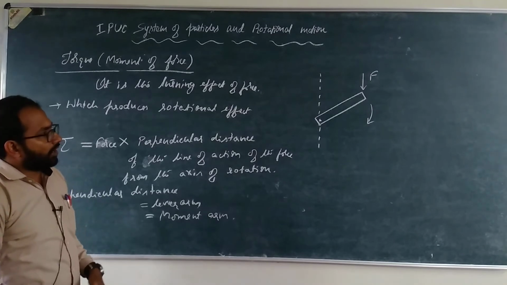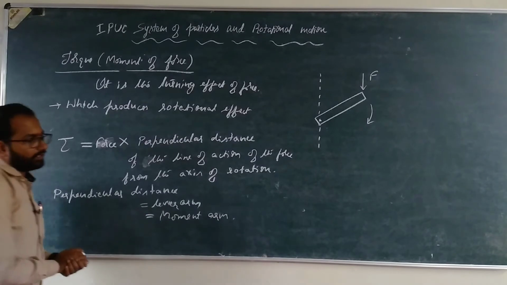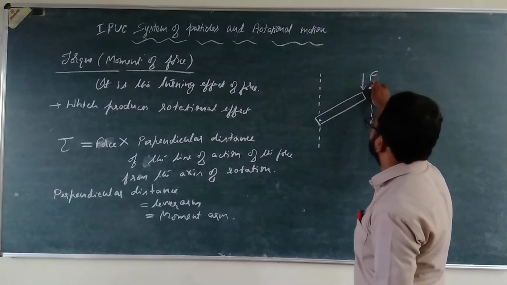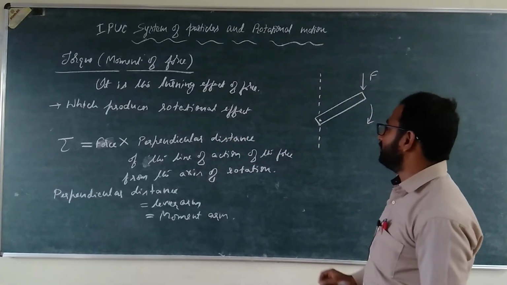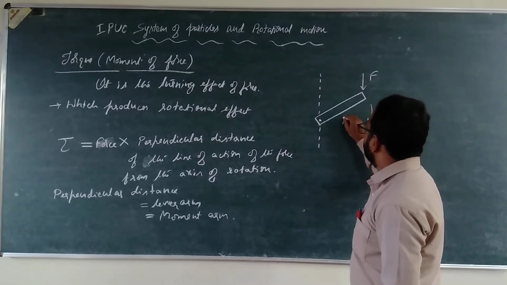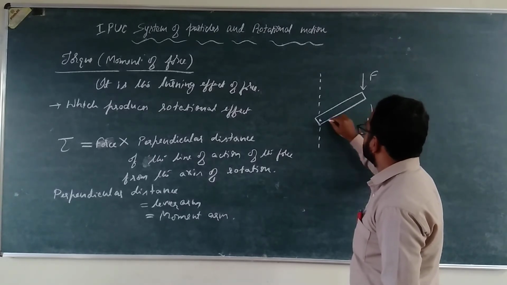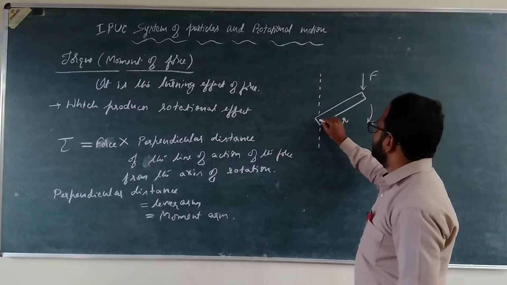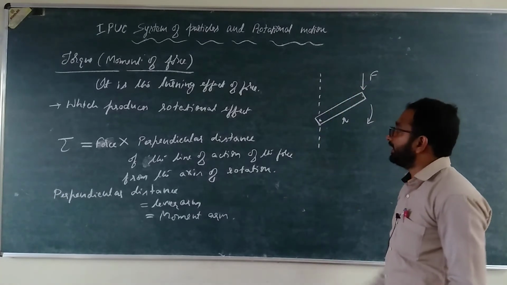Okay, so now how to measure the torque acting on that particular body? It is the magnitude of the force multiplied by the perpendicular distance of the line of action of force from the axis of rotation. Say the moment vector, I'll say this is r, that is here the length of the lever itself, right? That is the length of this end where the force is acting from the other end, from the axis of rotation.